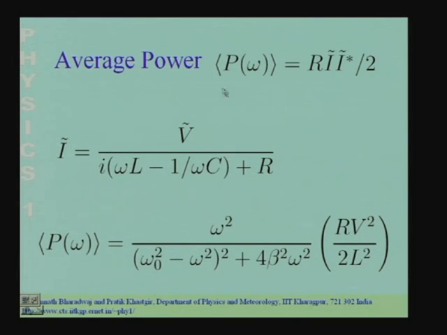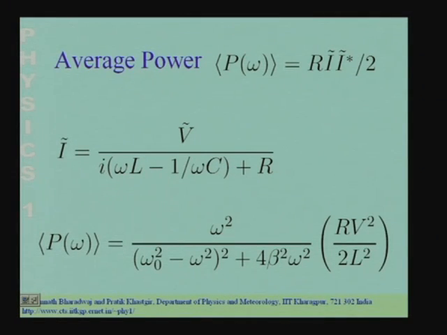So, the average power which is dissipated in the circuit is R into I star by 2. Remember that it is only the resistance which dissipates power. The capacitor and the inductor have voltages which are pi by 2 out of phase with the current. So, there is no average power which is dissipated in any of these elements. The voltage and the current are pi by 2 out of phase.